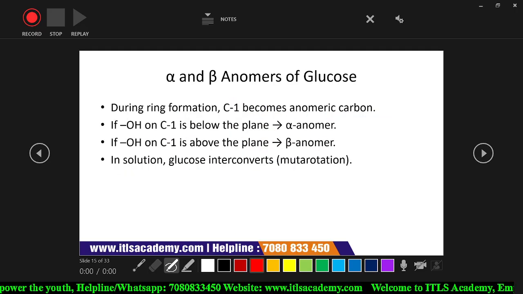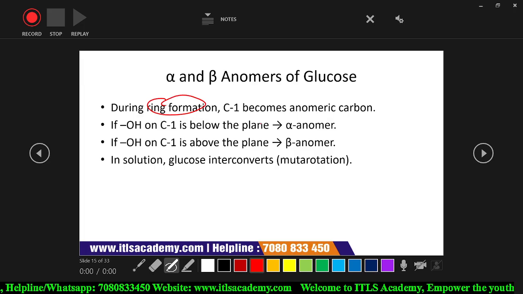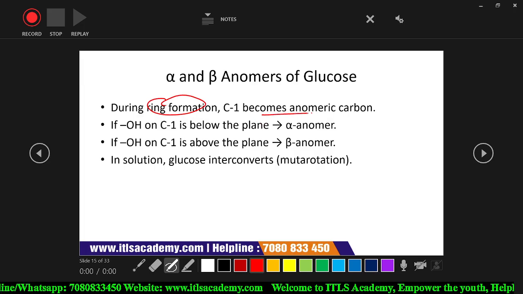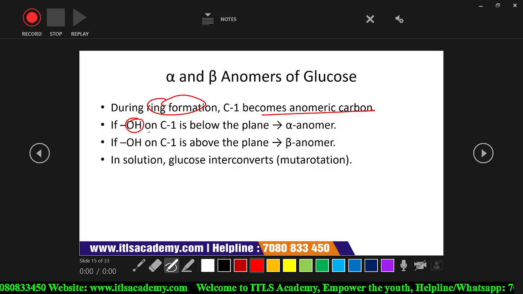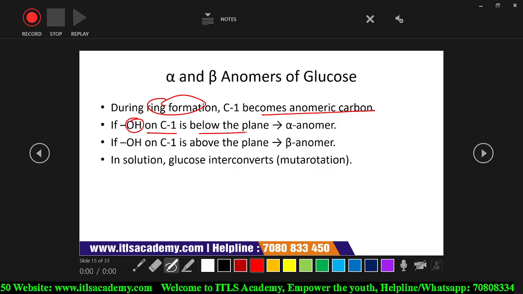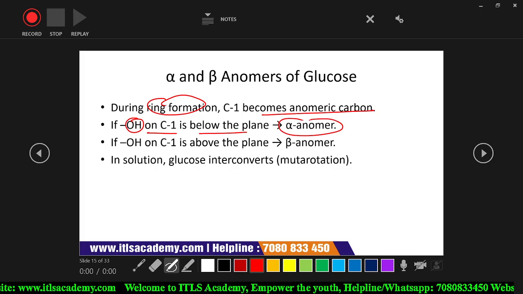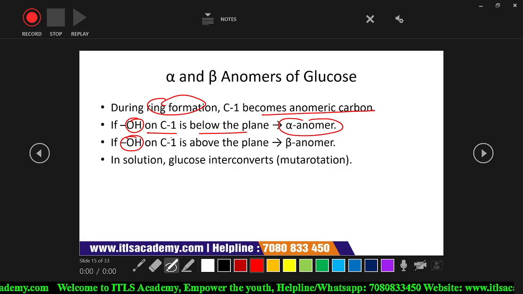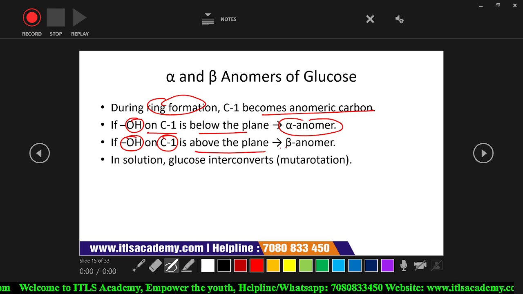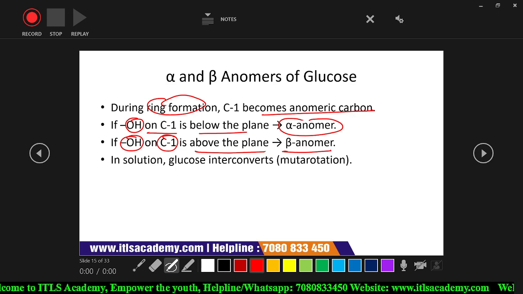Alpha and beta anomers of glucose. When a ring is formed, C1 becomes the anomeric carbon. If the hydroxyl group attached at C1 is below the plane, then it is the alpha anomer, and if the hydroxyl group at carbon number 1 is above the plane, then it is known as the beta anomer.